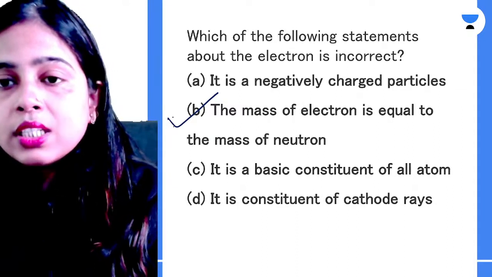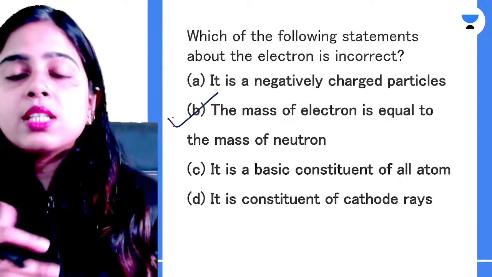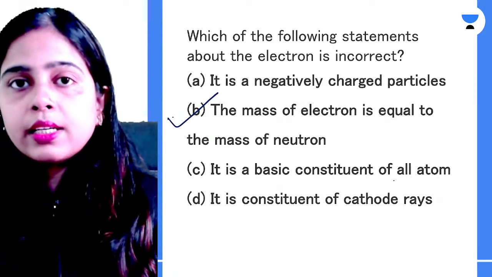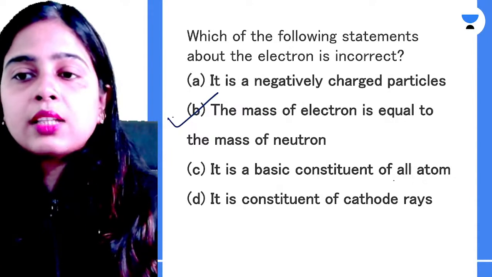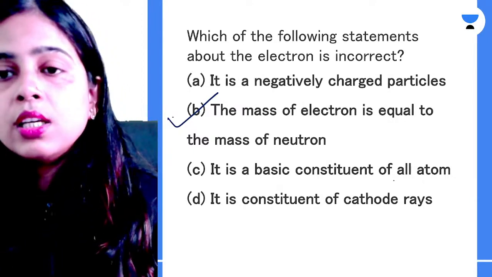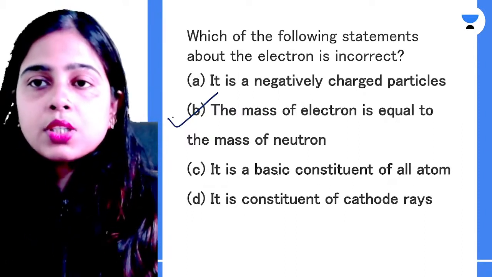No, D no. How can it be D, Piyush? It will be B, because electrons were the constituent of cathode rays. This is perfectly correct, because cathode rays were showing all the properties of electrons only. It is a basic constituent of all atoms. Clear. So B is the correct option over here.